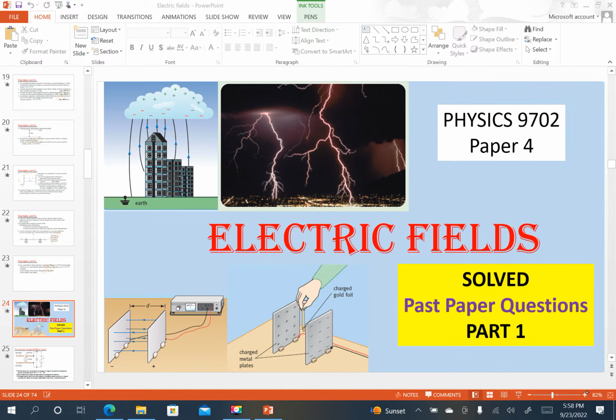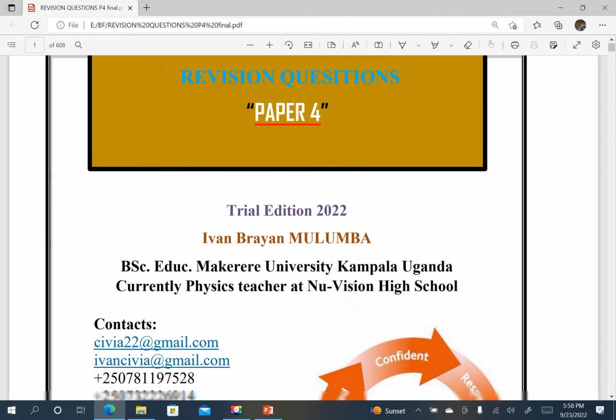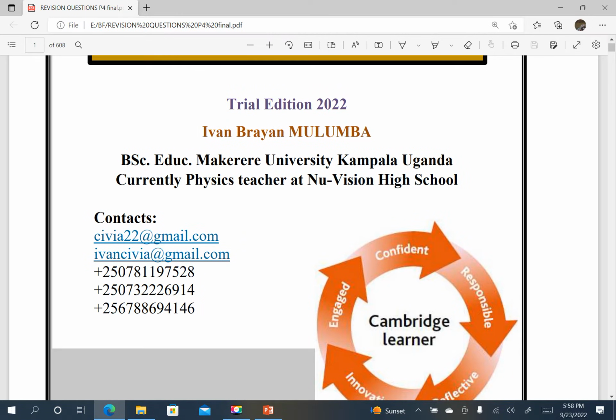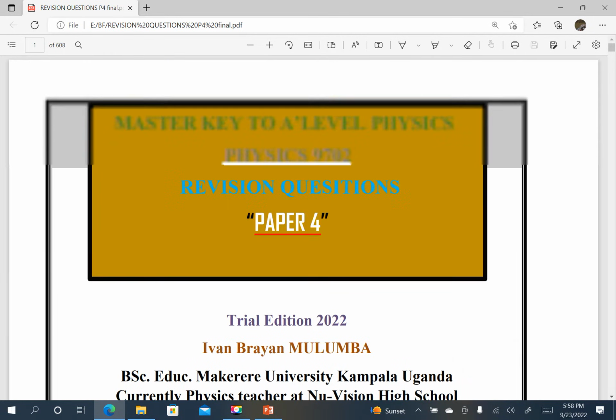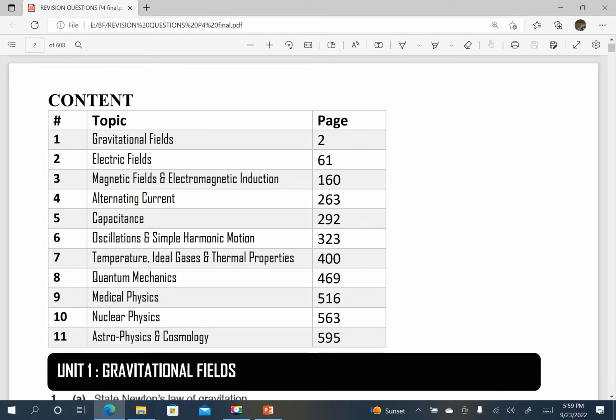So let us find our document. I hope you have already downloaded your document. This is the document I'm talking about. It is Master Key to A-Level Physics, that is Physics 9702 Revision Questions, Paper 4. This is a trial edition for 2022 by Ivan Brian Mulumba, that is IBM. Those are some of the contacts you can always use. That is how it looks, and when you scroll down to the second page, you'll see the table of contents.